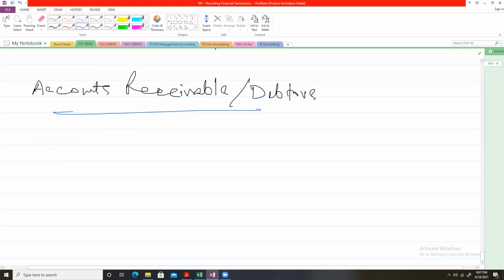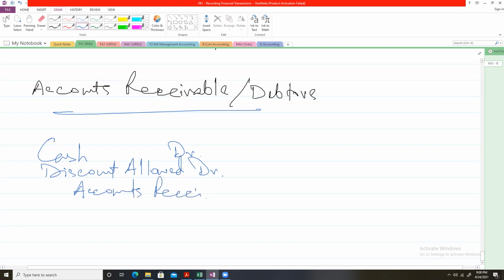We will record this transaction by the double entry: cash debit, discount allowed debit, and accounts receivable credit.